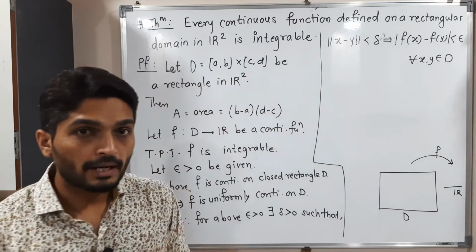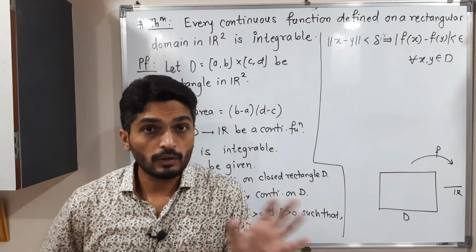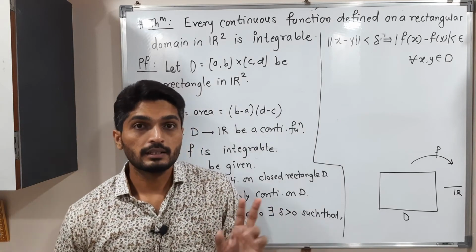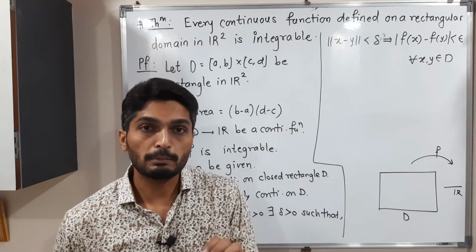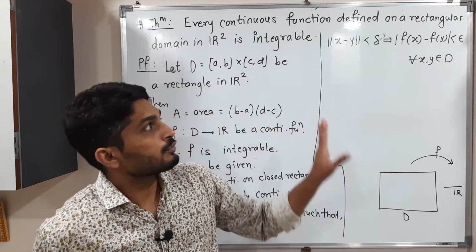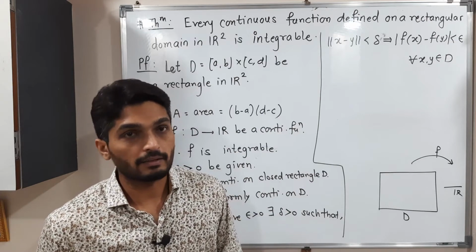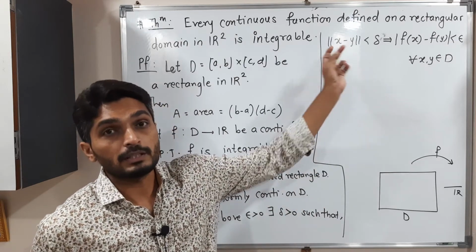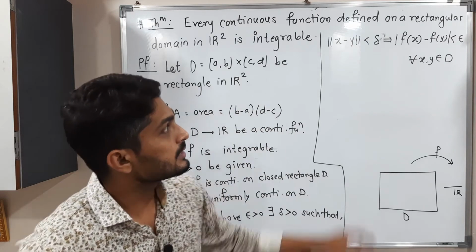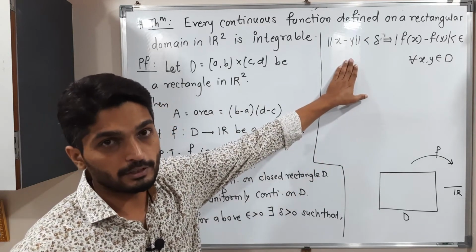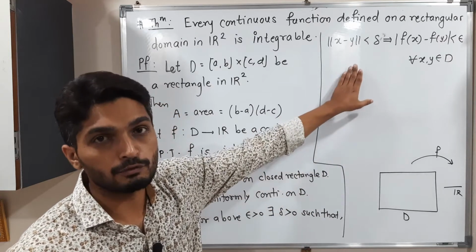See, keep in your mind, I am writing x, y, but these are not real numbers. These are elements of R2. So x must be (x1, x2), y must be (y1, y2). Okay. So for simplicity, I have written in that way. So that's why we have taken the norm here, since that is an element of R2. Okay. So this is the definition of uniform continuity.